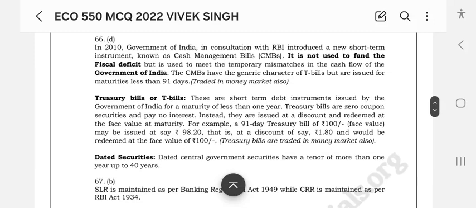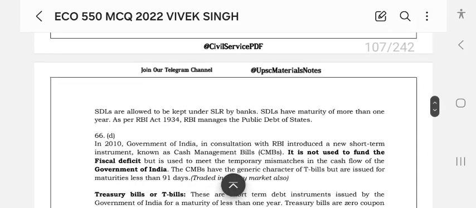Treasury bills, or T-bills, are short-term money market instruments issued by the government of India for a maturity of less than 1 year. Treasury bills are zero coupon securities and pay no interest. They are issued at a discount and redeemed at the face value at maturity. For example, a 91-day treasury bill of ₹100 face value may be issued at say 98.2, that is a discount of ₹1.8, and would be redeemed at the face value of ₹100. Treasury bills are traded in the money market also. Dated securities are government securities with a tenor of more than 1 year, up to 40 years.